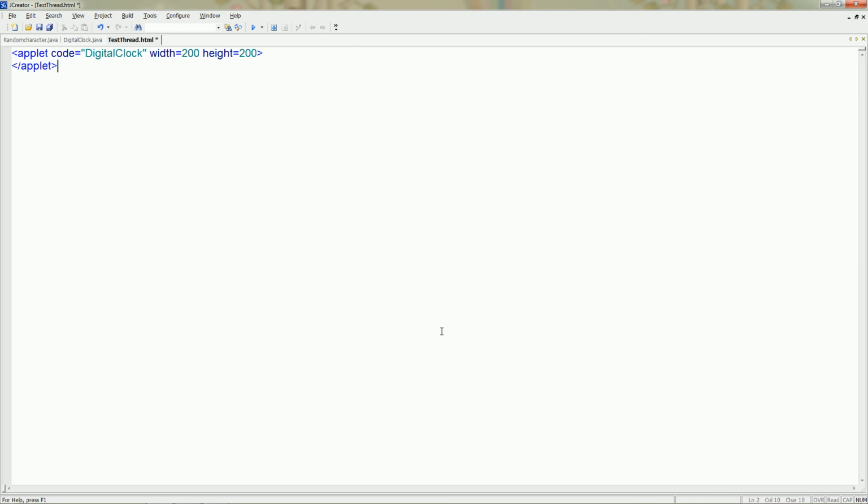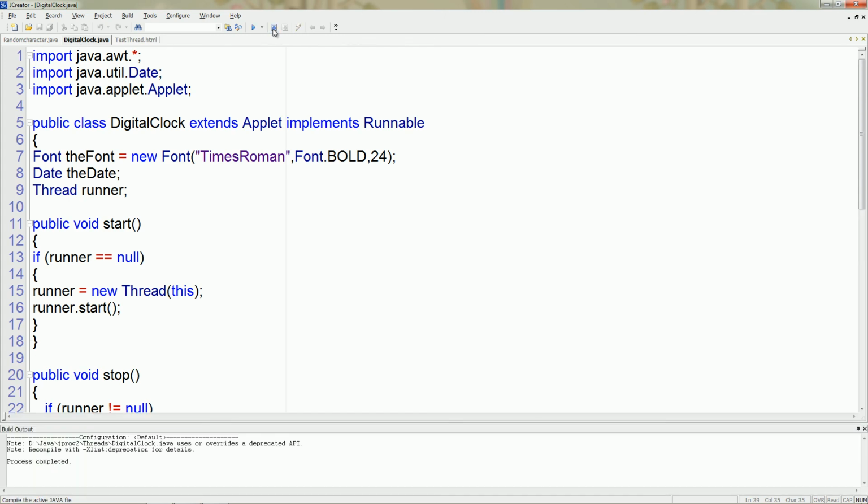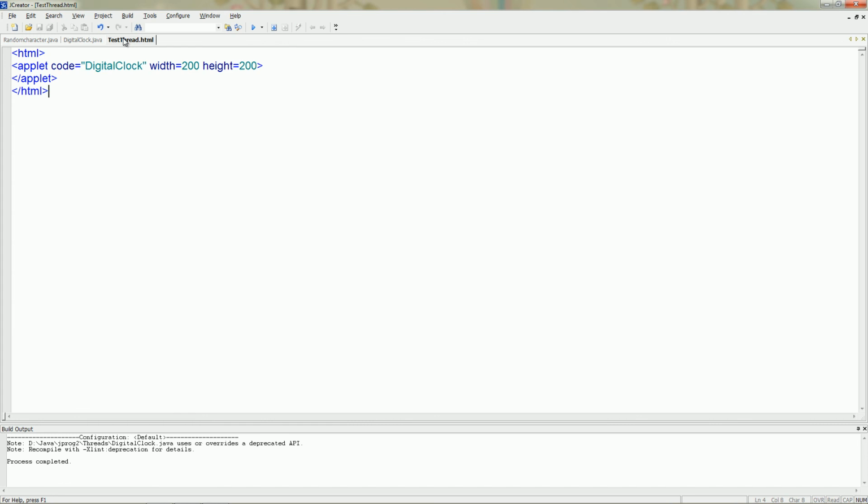But this code must be under the HTML tag. Save this file and run it. Before that, compile this class and then run the HTML file.